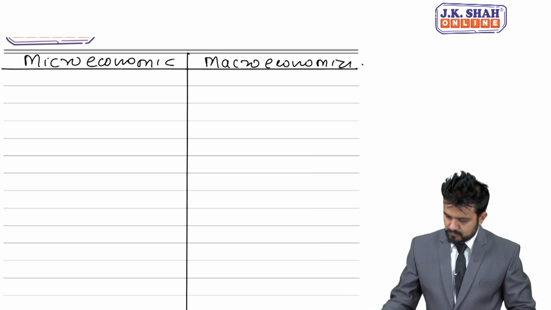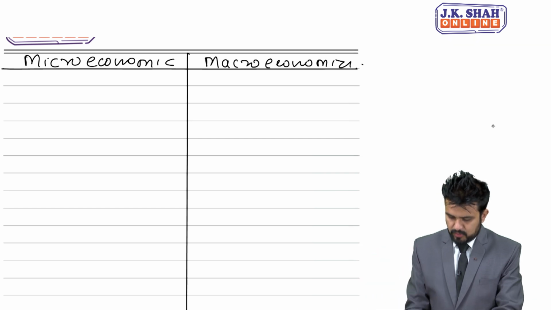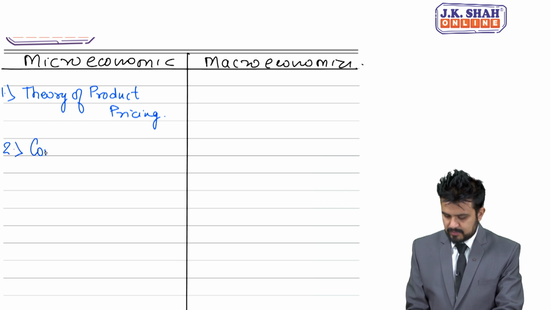First I am writing theory of product pricing. Second is consumer behavior.